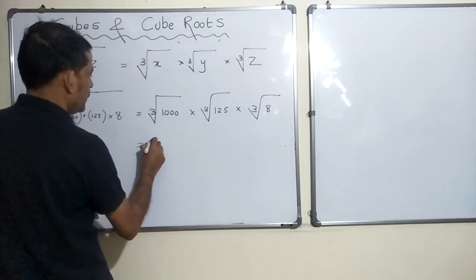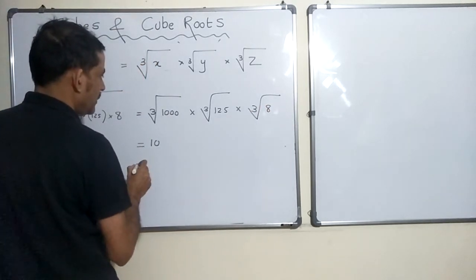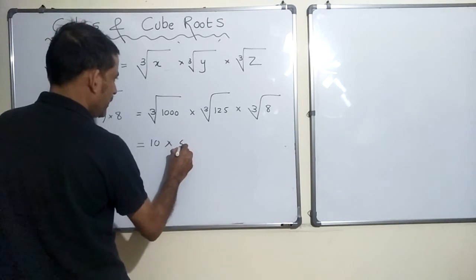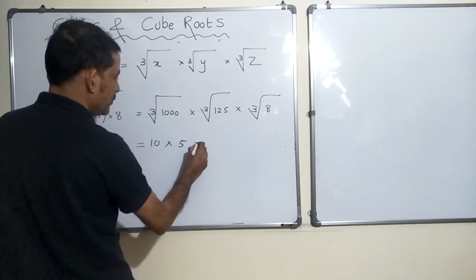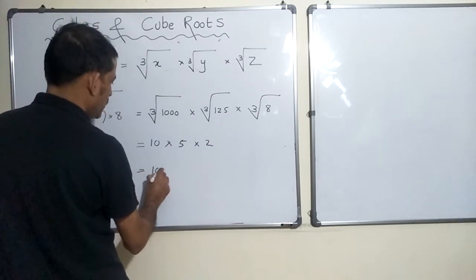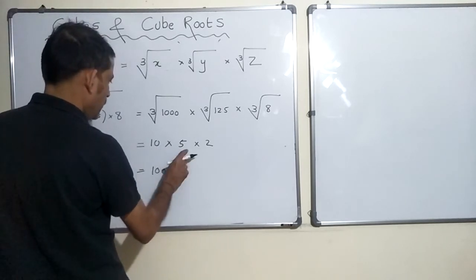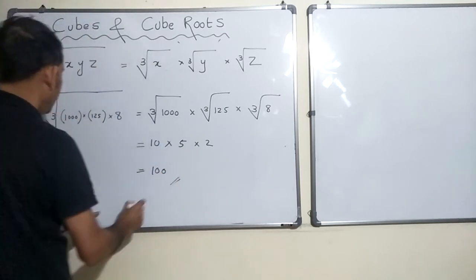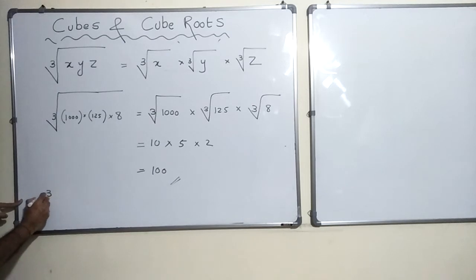It's nothing but 10 into 5 into 2, which is 100. If you solve this, let's solve this.